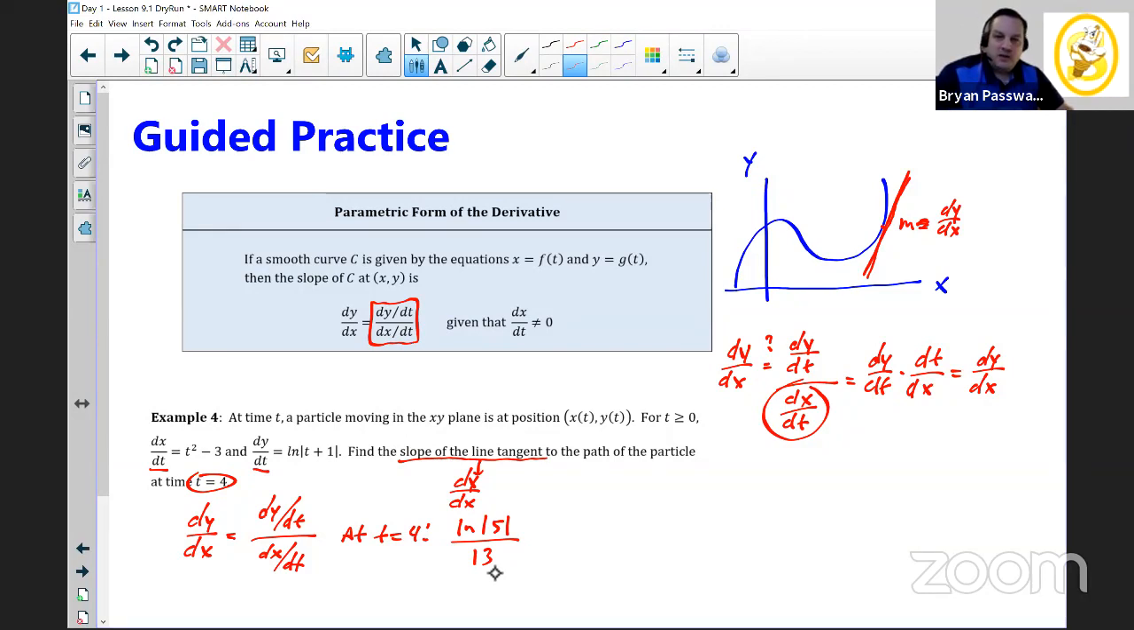So we know the slope of the tangent line for these parametric equations is going to be simply whatever the natural log of 5 over 13 is. So that idea is going to be a nice, pretty important topic. And if you think about some questions that we could ask with this, right?